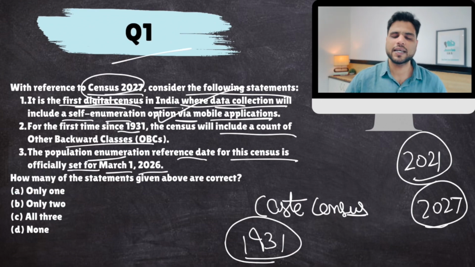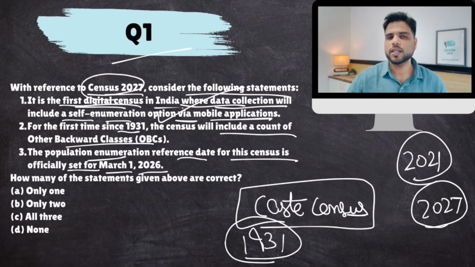Therefore, we thought that counting different castes would be counterproductive to the unity and integrity of India. So after independence, we discontinued this practice. But in the 21st century, there have been demands to count castes as well, their socio-economic position as well as their numbers. So this is the first time since 1931 that we are going to conduct a caste census for OBCs. This is correct.